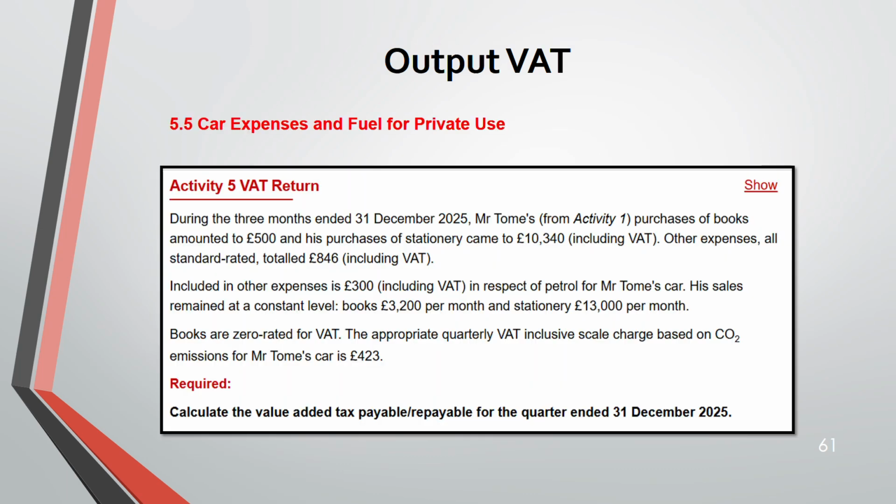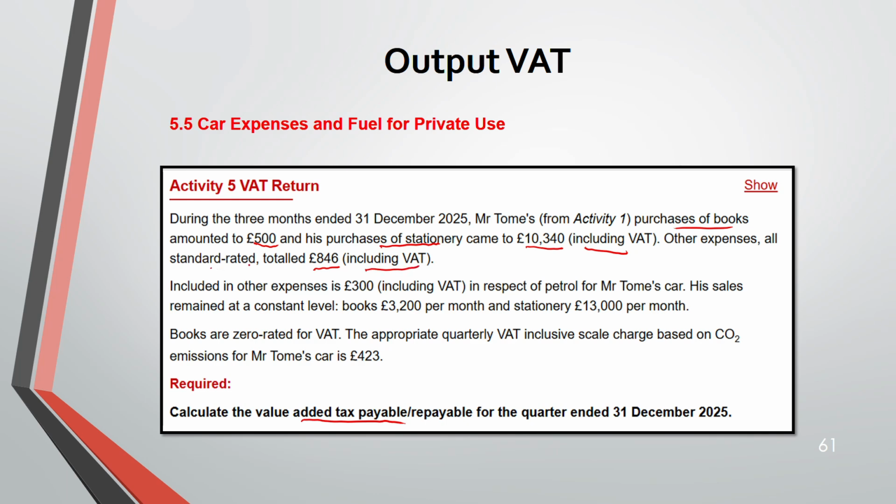Now, activity 5. You need to calculate your VAT, could be payable or repayable, for the quarter ended 31st December 2025. They have purchased some books worth 500, purchased stationery, this is including VAT, and other expenses is 846 including VAT.